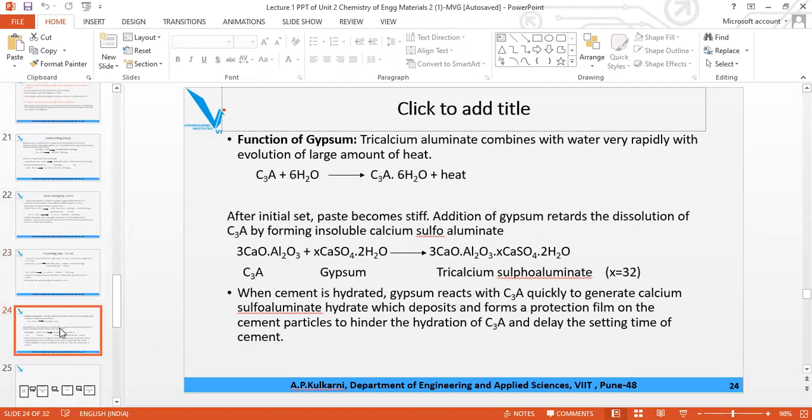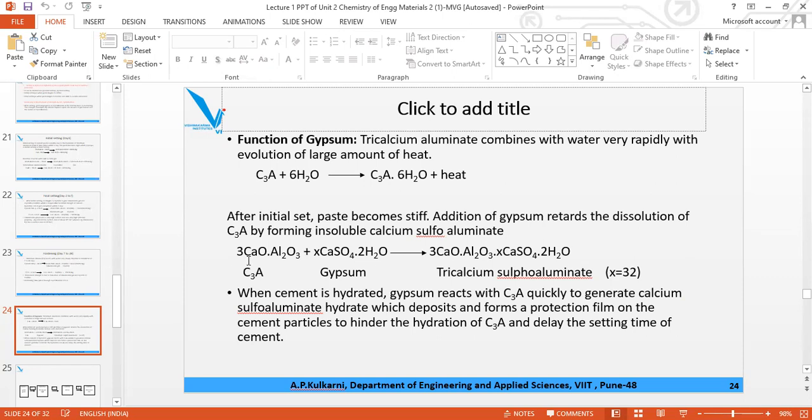So here, what is the function of gypsum? If you add water to the cement, it forms a thick paste which becomes stone-like, and we cannot apply it for construction work. So that initial setting we can extend to 1 day by adding a small amount of gypsum. What is the formula of gypsum? CaSO4.2H2O.